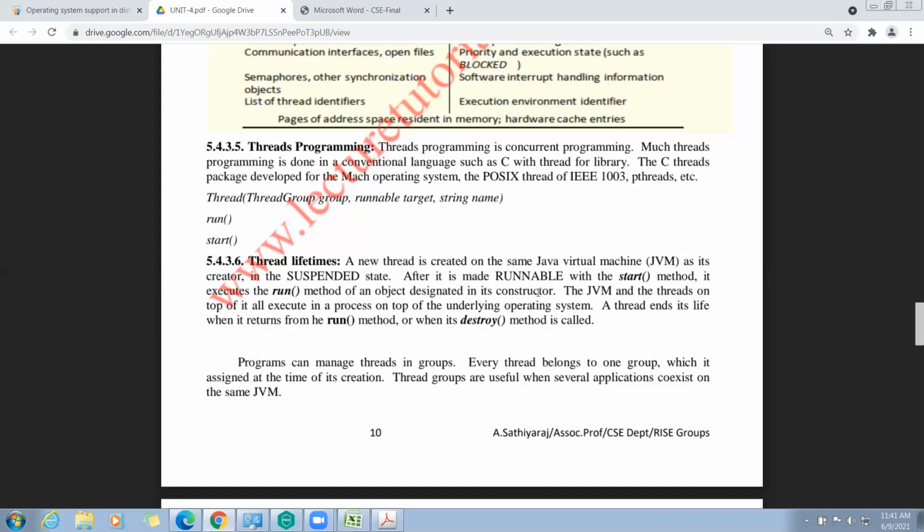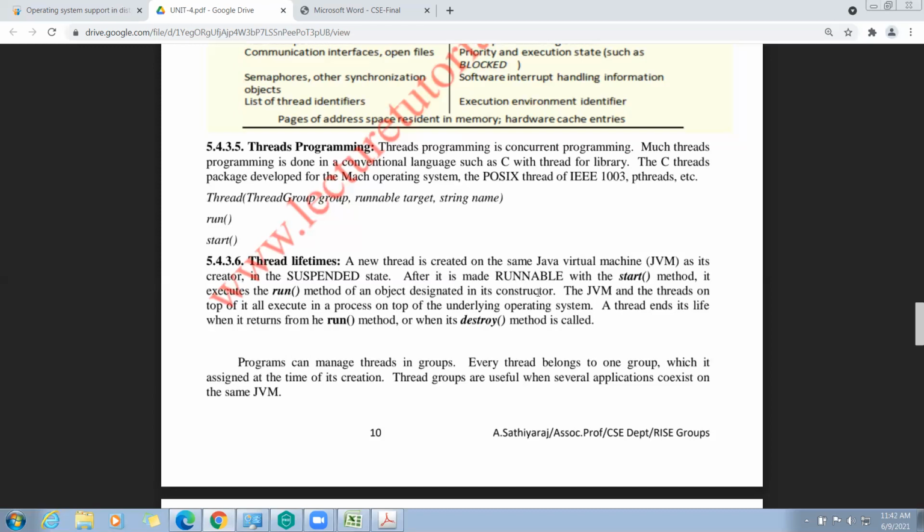The programs can manage the threads in groups. Every thread belongs to one group, which is assigned at the time of creation. While creating the thread, it is assigned to one group.